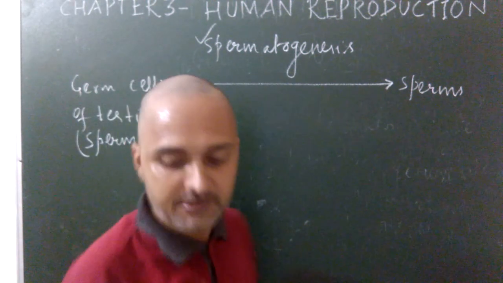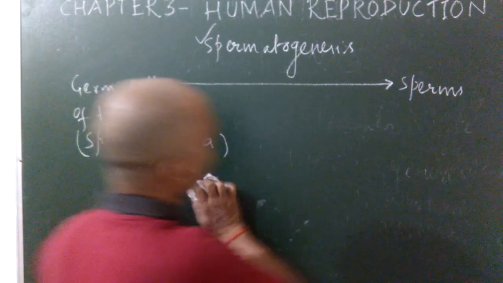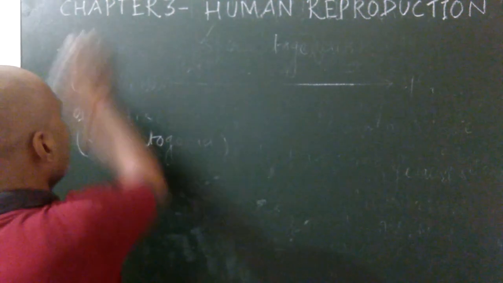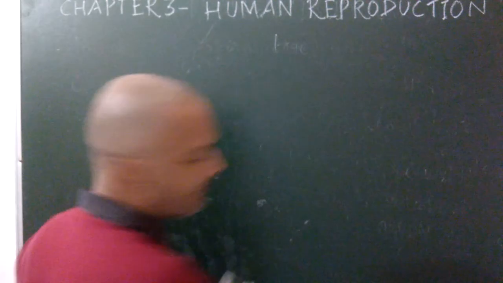Now see the various phases of spermatogenesis. First you will see the schematic diagram of the seminiferous tubules, then I will show the various stages of spermatogenesis.